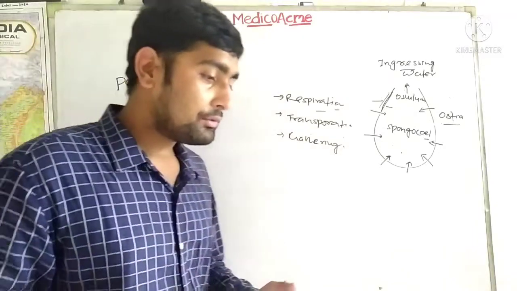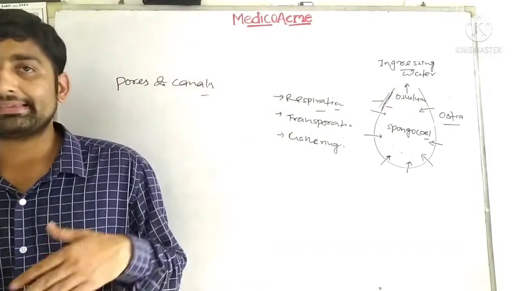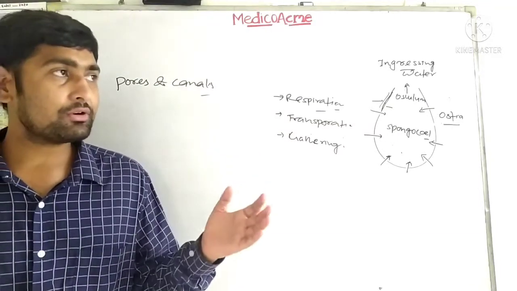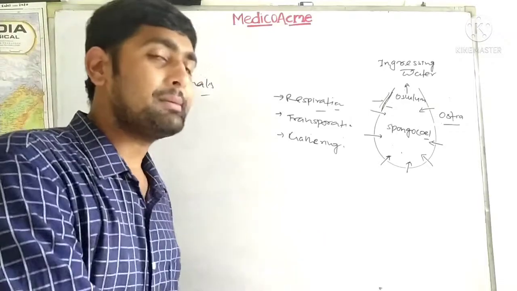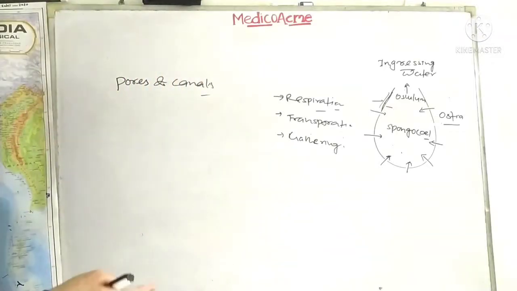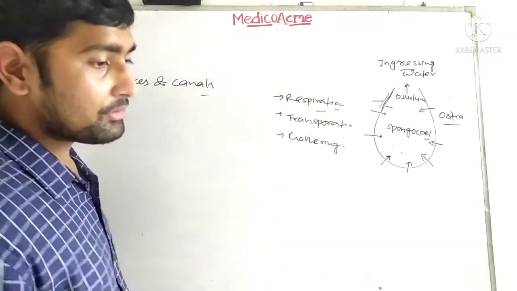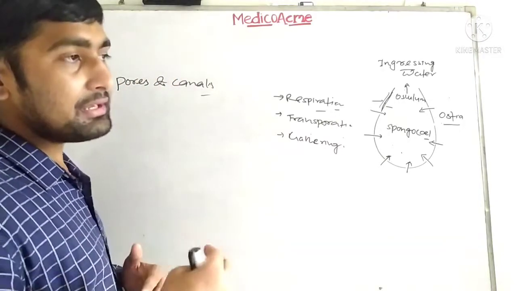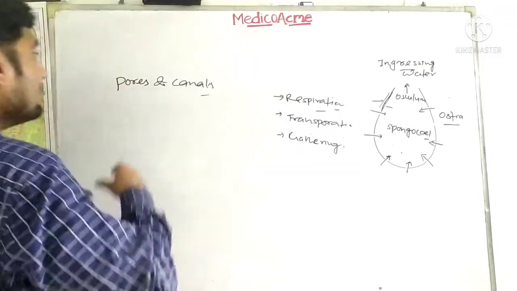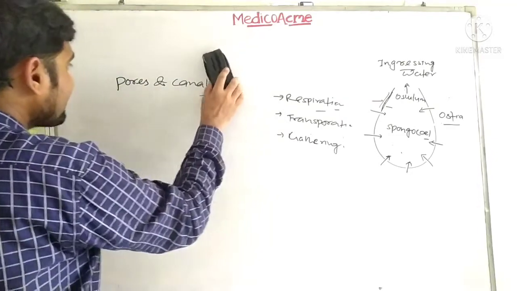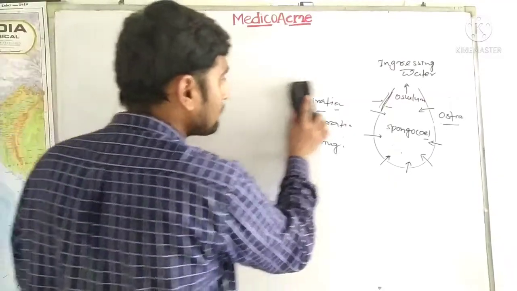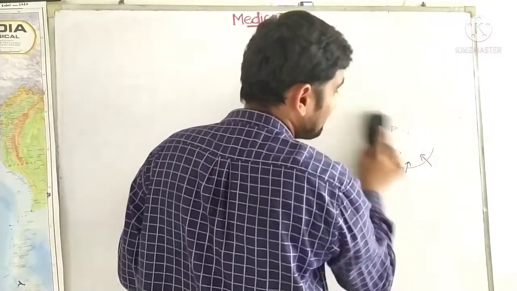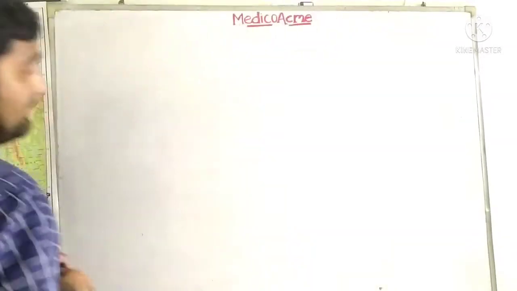Today I am going to discuss all three types of water canal system, and these are based on complexity. The first one will be the simplest, the most complex will be the third one, and the second one will be of intermediate complexity. Let's discuss it one by one. The first one is the Ascon type.